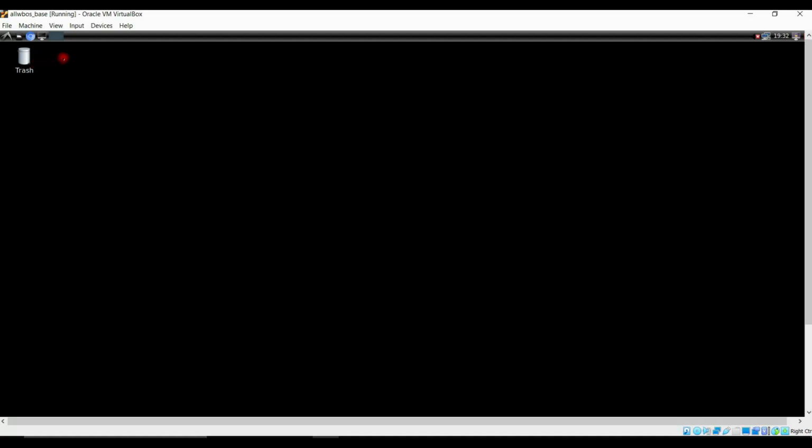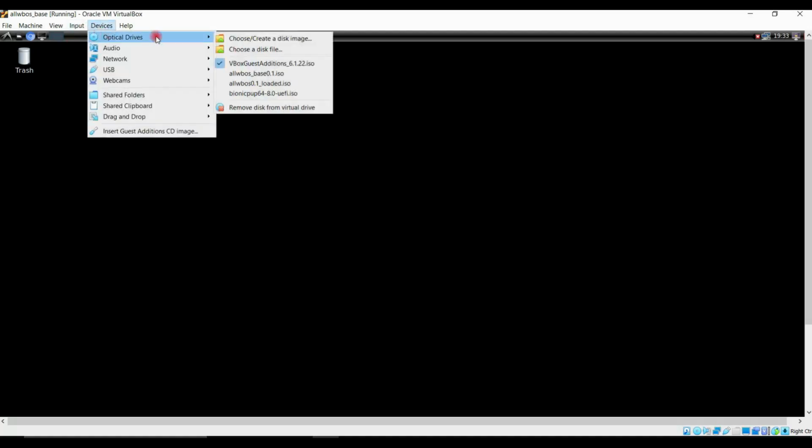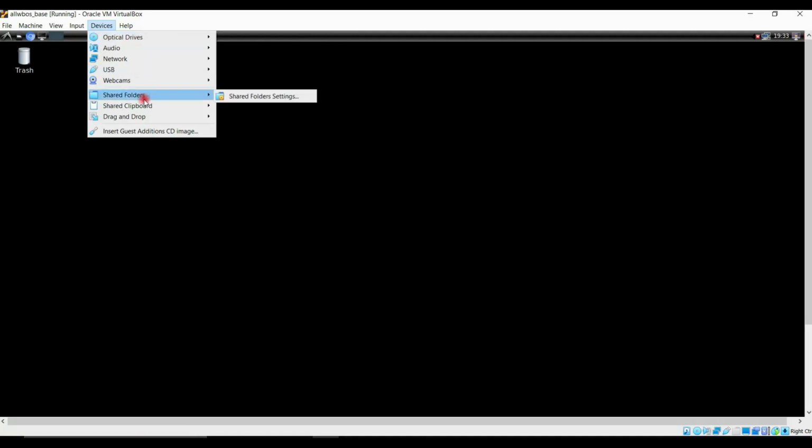Now just check whether copy pasting the textual data from Windows to Linux is working or not. Click on optical, and as you can see, our VirtualBox guest additions has the check mark. The drag and drop should be set to bidirectional, and shared clipboard should also be bidirectional.